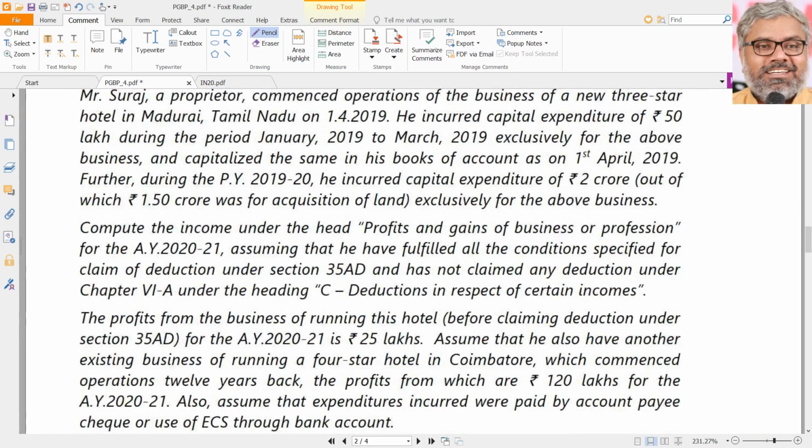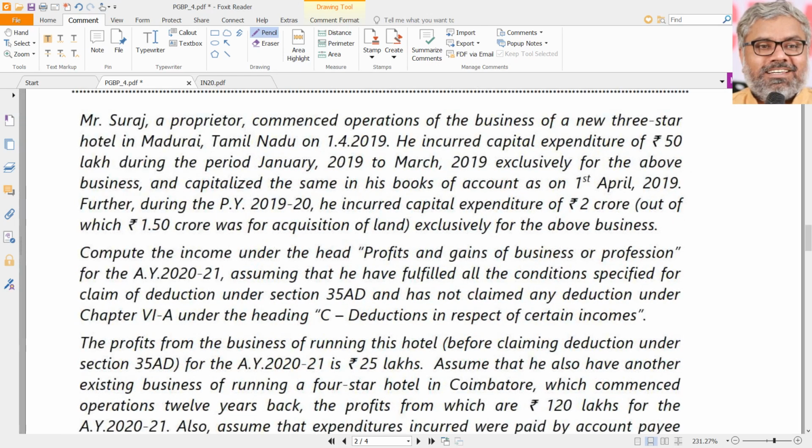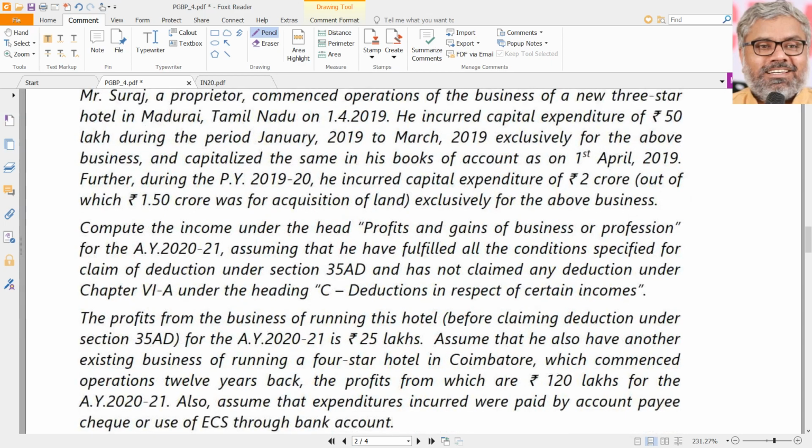Another example is given in ICA material, that is Mr. Suraj, a proprietor, commenced operations of the business of a new 3-star hotel in Madurai. So first of all, 3-star hotel is a specified business because it's more than 2-star. At the beginning of the year, he incurred a capital expenditure of 50 lakhs during January to March exclusively for the above business and capitalized the same in his books of accounts as on 1st April 2019. Further, during the previous year 2019-20, he incurred capital expenditure of 2 crores, out of which 1.5 crores was for acquisition of land only.